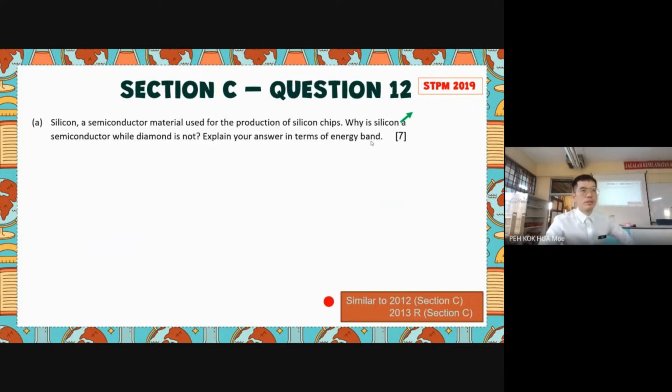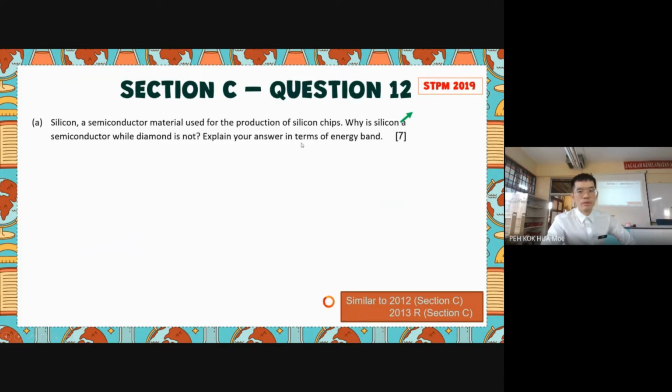This is a similar question we already discussed in the years 2012 and 2019 repeat for term 2. According to our discussion, both of the questions did not ask you to explain the conductivity based on the energy band.